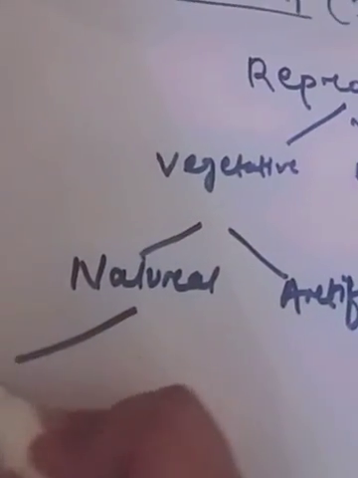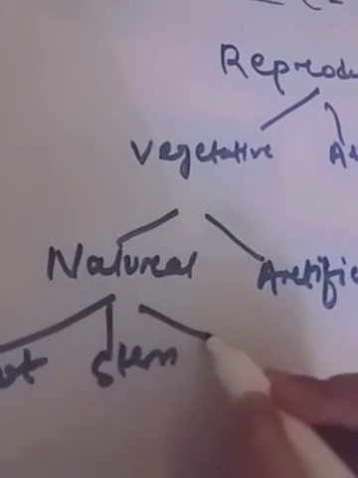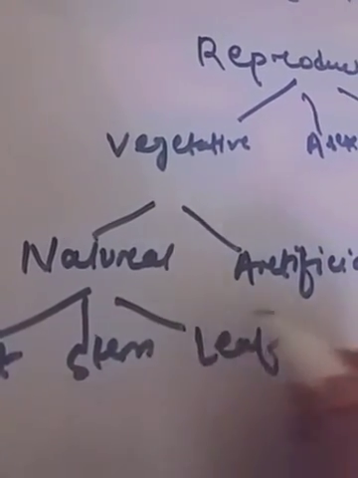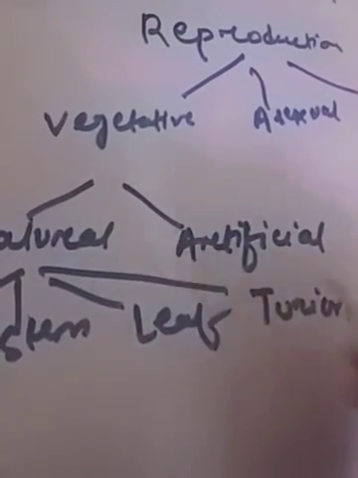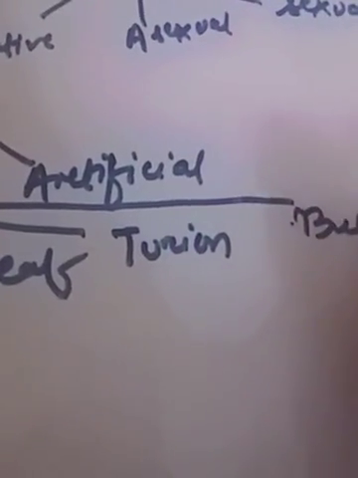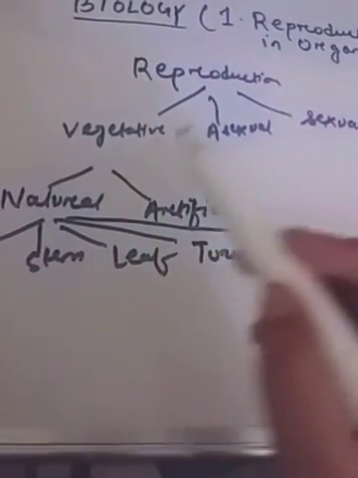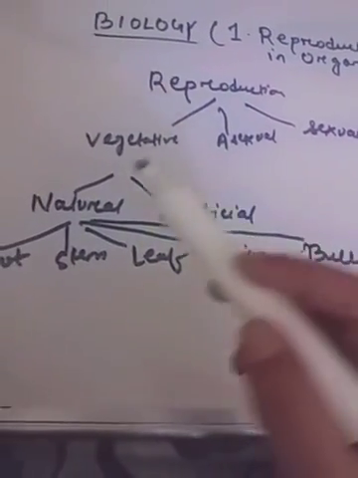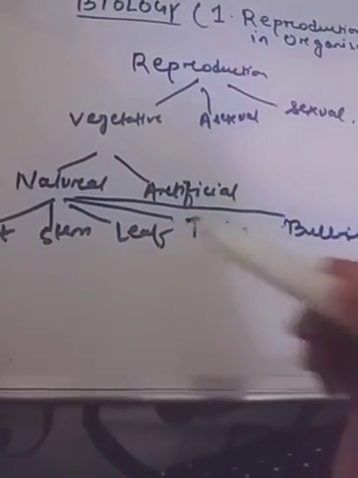Natural again grows into root, stem, leaf, turion, and bulbil. You have read all these in the morphology of class 11. Reproduction: vegetative, asexual, sexual, then vegetative, natural, artificial, natural, root, stem, leaf, turion, and bulbil.